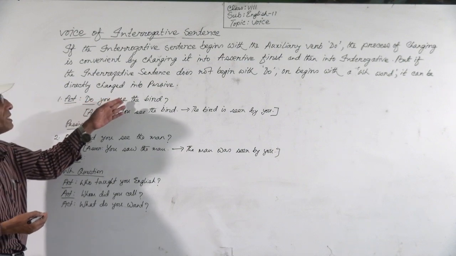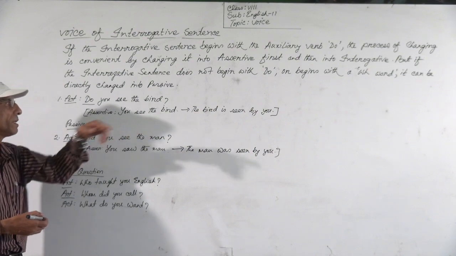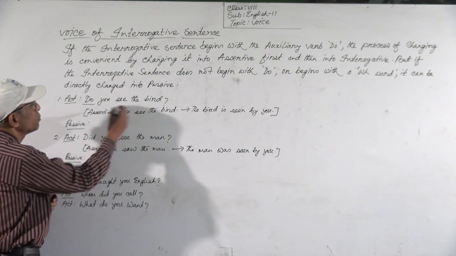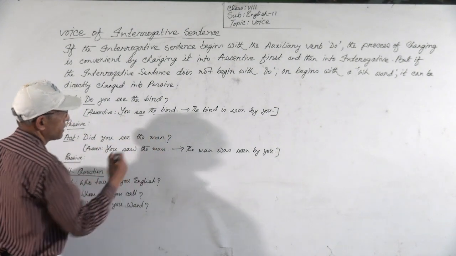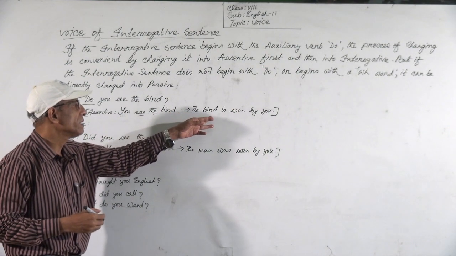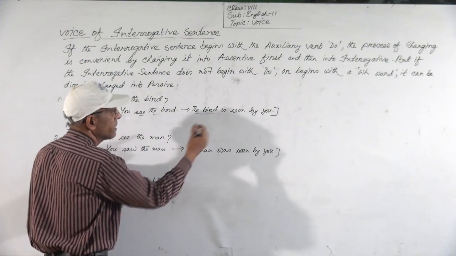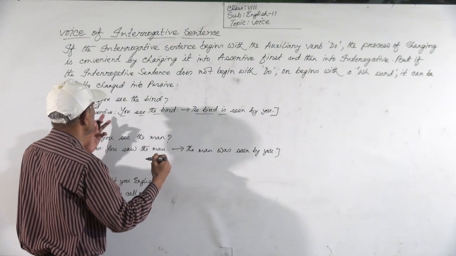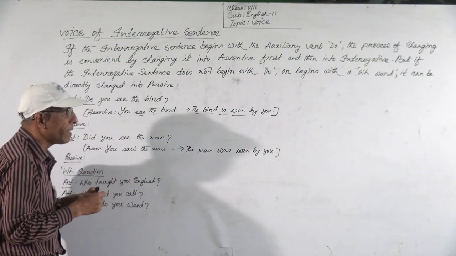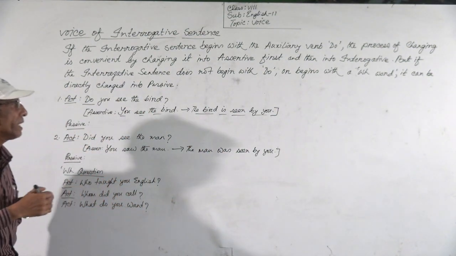So, do you see the bird? If we make it assertive, it will be: you see the bird. At first the subject, then verb, then object. If we make it passive, it will be: the bird is seen by you. At first the object will be the subject, then the to be verb is, as it is present indefinite, and then the past participle of the main verb, and the subject will be the object with by.